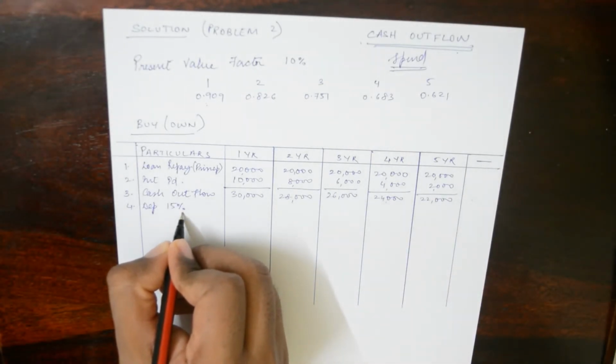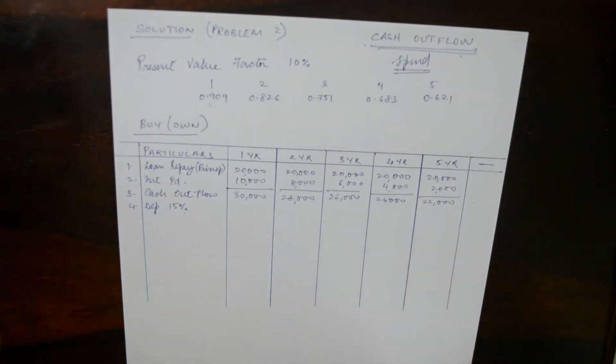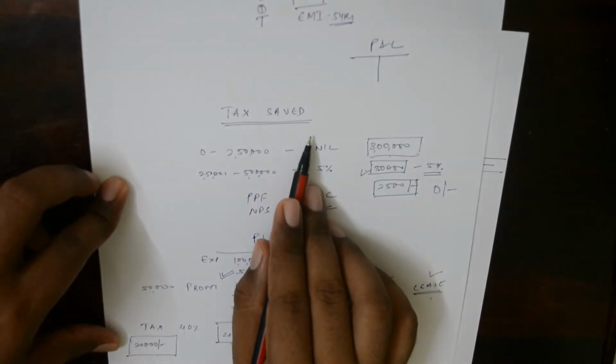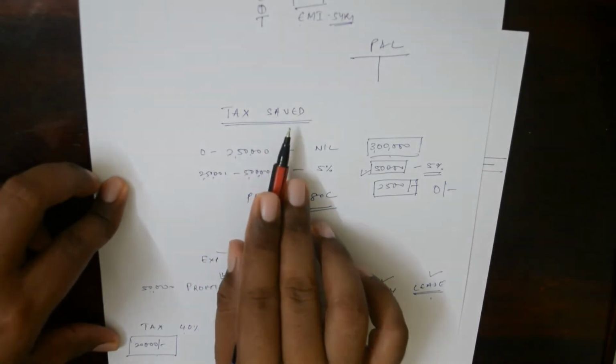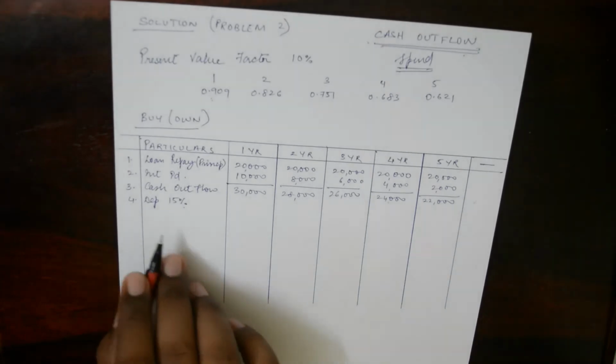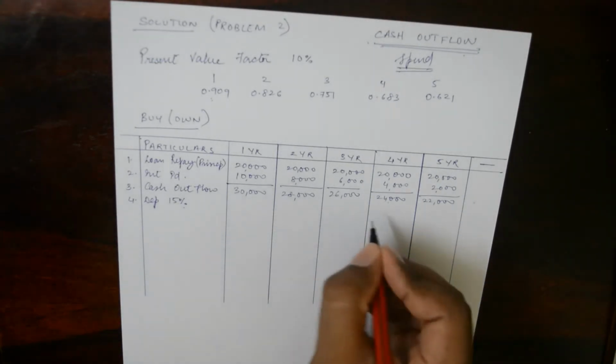And why do we have to calculate the profit? I had shown you something called tax saved. We calculate tax based upon the profit, and therefore we calculate depreciation only to calculate the profit.